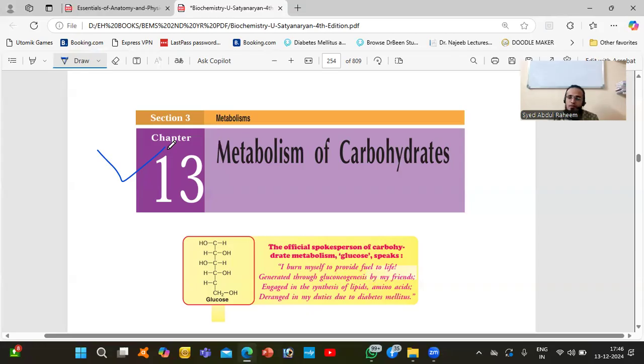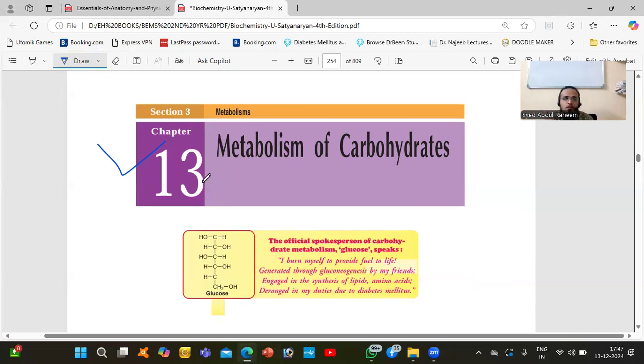If the digestion is not proper, the small intestine doesn't absorb the nutrients properly, so a large amount of particles will come to the liver, and the liver needs a lot of energy to metabolize that. So starting from the mouth itself, we need to chew the food properly, minimum 16 times, maximum 32 times. Between 16 and 32, I can chew the food properly. So metabolism starts from your mouth itself.